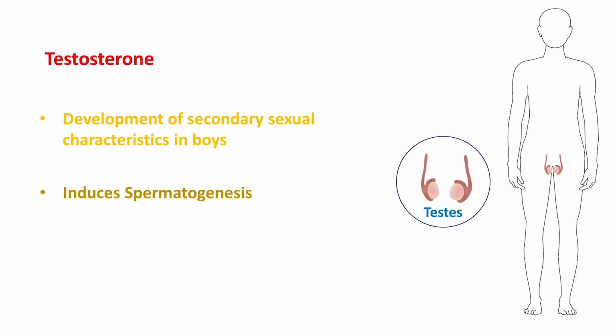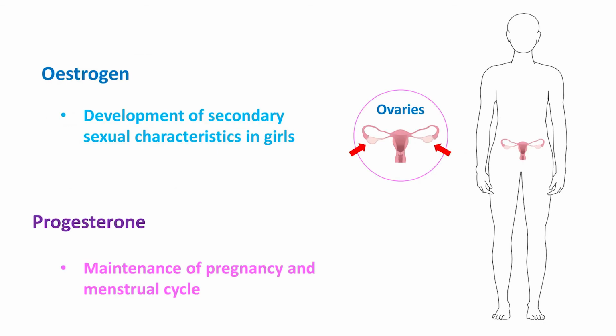Testosterone secreted by testes helps in the development of secondary sexual characteristics in boys, and testosterone induces spermatogenesis. Spermatogenesis is the process of production of sperms in males. Estrogen and progesterone are the main hormones secreted by the ovaries in females. Estrogen helps in the development of secondary sexual characteristics in girls. Progesterone helps in the maintenance of pregnancy and menstrual cycle.